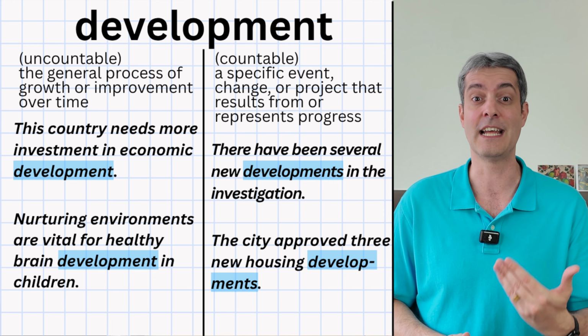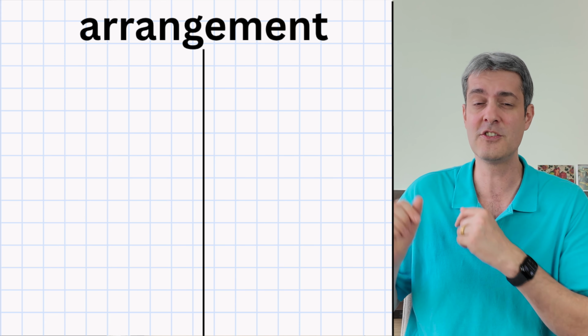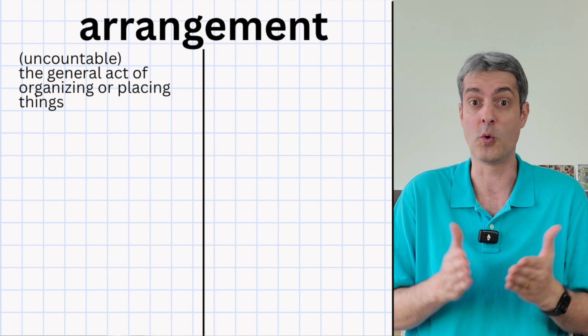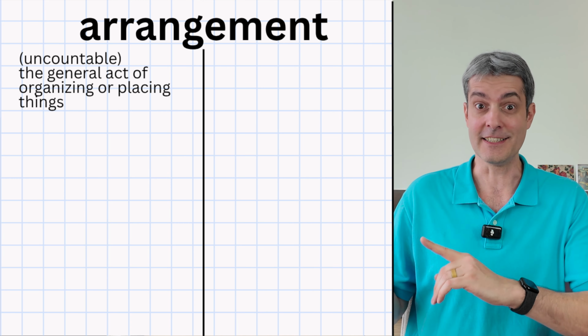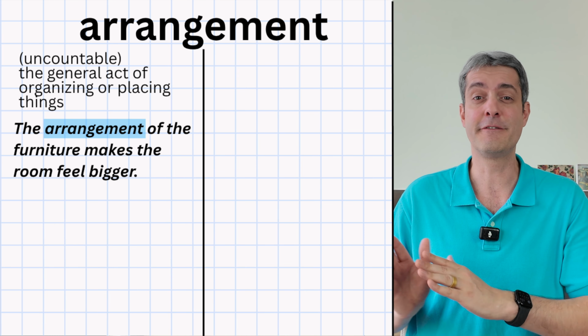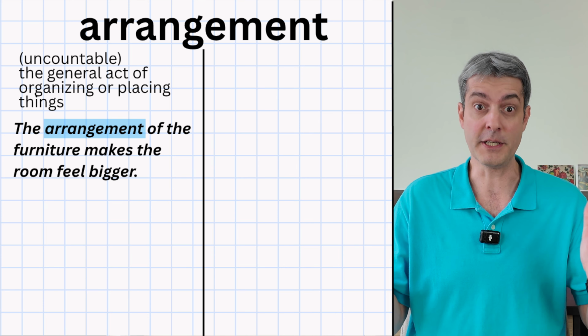Now let's talk about the noun arrangement. When arrangement means the general act of organizing or placing things, it's uncountable. Like in this sentence, the arrangement of the furniture makes the room feel bigger.